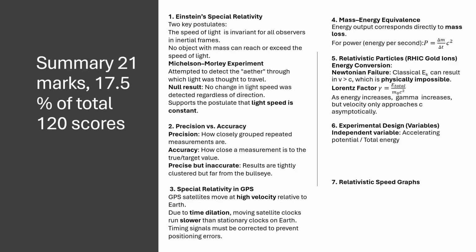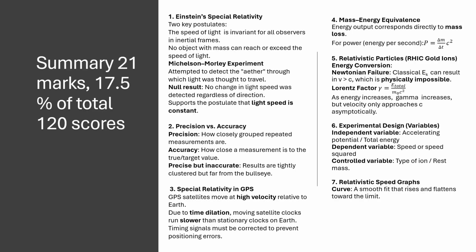6. Experimental design, variables. Independent variable: accelerating potential or total energy. Dependent variable: speed or speed squared. Controlled variable: type of ion or rest mass.